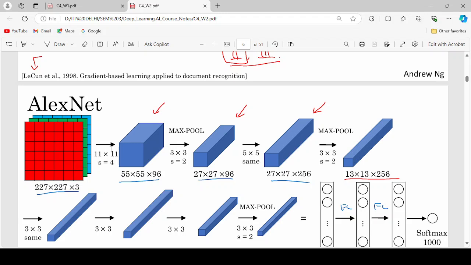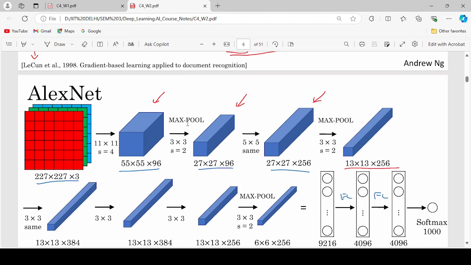So we apply the first convolutional layer. In that layer, we keep a filter size of 11 by 11 and take a stride of 4, so that we get an output of 55 by 55 by 96. 96 is the number of filters, so you can imagine how many filters we have taken. Keep in mind one thumb rule: the number of filters is mostly a power of 2. It is not compulsory, you can choose based on your own judgment, but it should be divisible by 2.